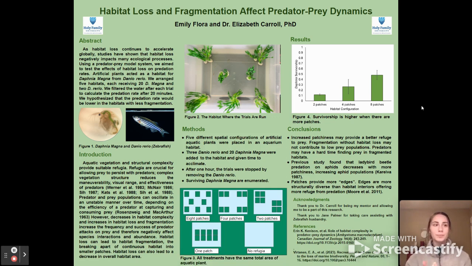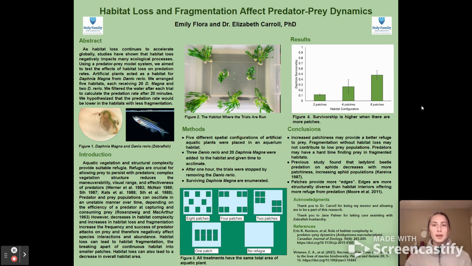and zebrafish. Aquatic plants and their structural complexity provide suitable refuge for allowing prey to persist with predators. However, decreases in habitat complexity and increases in habitat loss and fragmentation increase the frequency and success of predator attacks on prey. This negatively affects many species' interactions as well as their abundance.